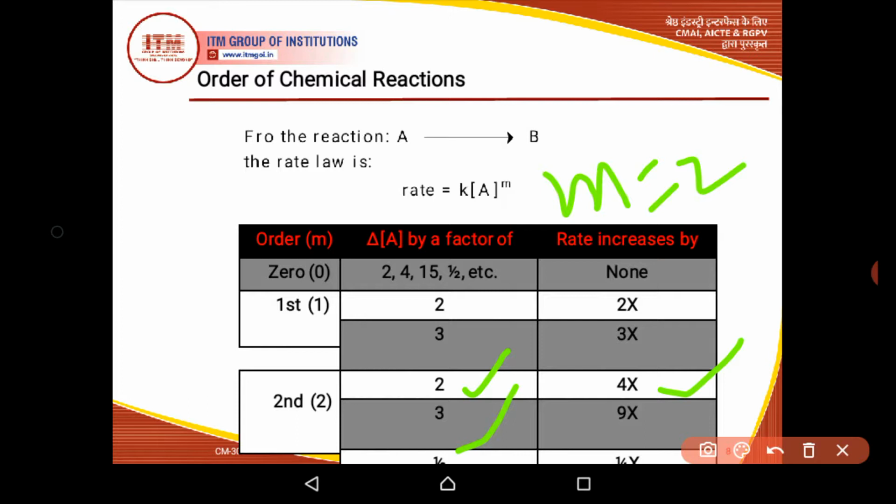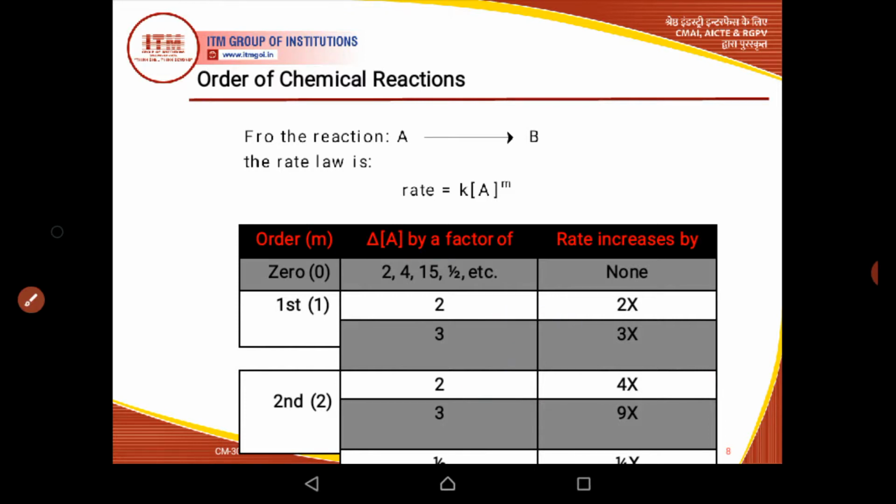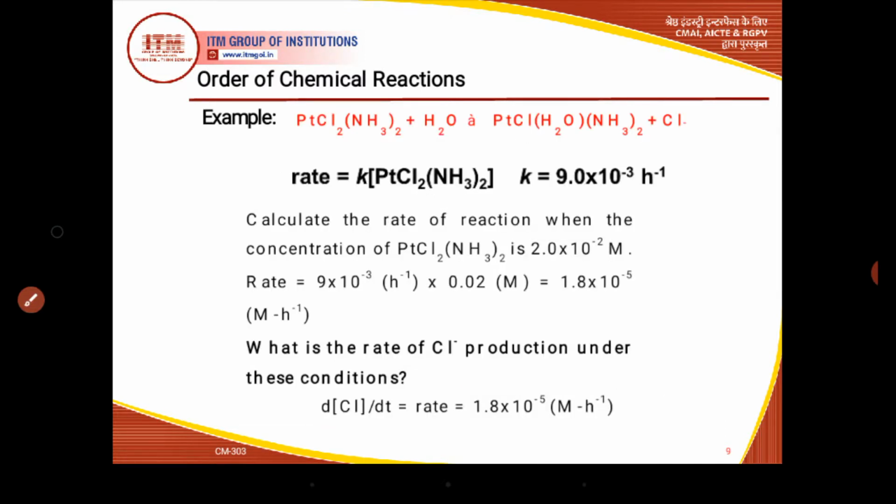So this is about the effect of concentration on rate of reaction when the order of reaction is different.